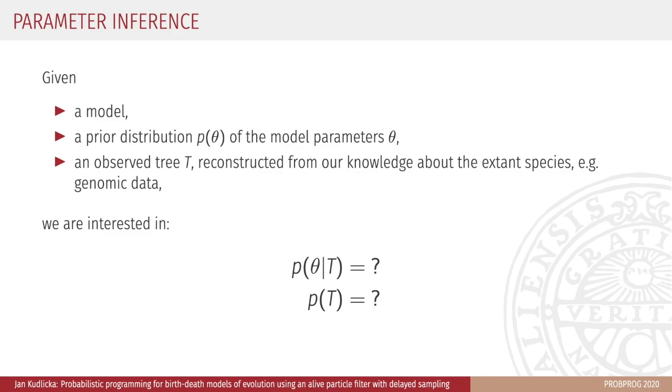Our goal is parameter inference. Given a model, a prior distribution of the model parameters, and an observed tree, which is reconstructed from our knowledge about the extant species, for example genomic data, we are interested in the posterior distribution and the marginal likelihood. We'll assume that the observed tree is given without any error.